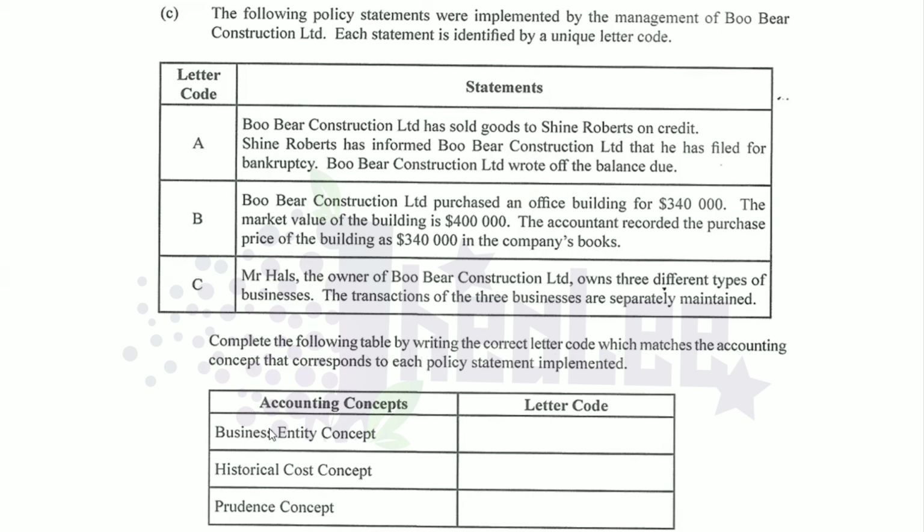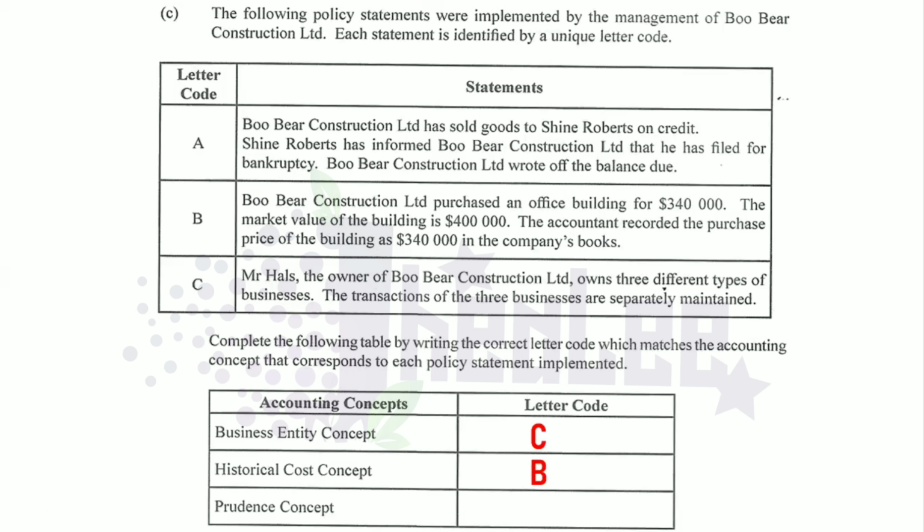And the first one is business entity. Which of these statements relate to business entity? And remember, business entity is where you record the details relating to the business itself in the business's records. So it is C that is the correct letter code for the first one, which is business entity. The other is historical cost. And if you go back, you'll realize that B is the statement that relates to the accounting concept of historical cost, where the records were recorded at the purchase price.